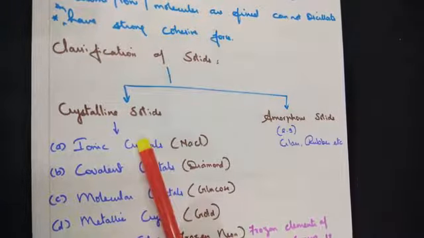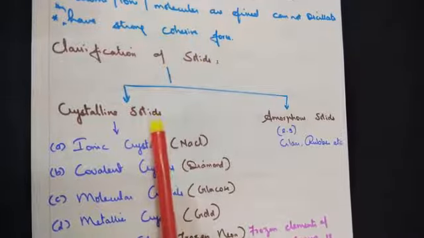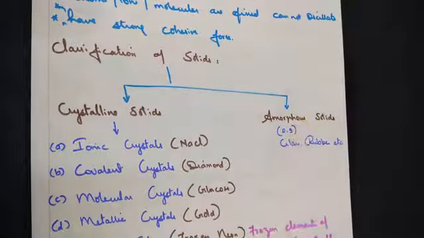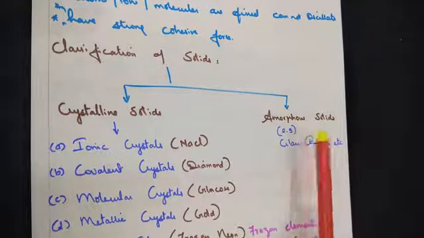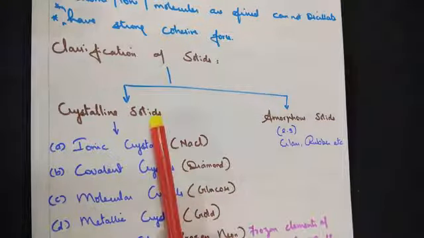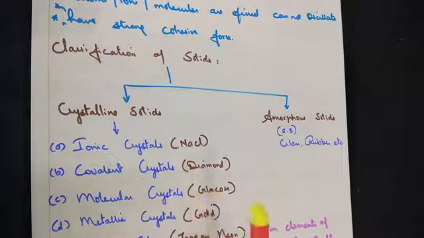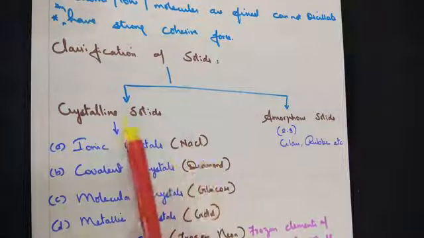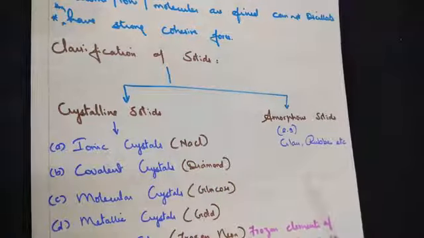Let me sum up once again. Solids are classified into two categories, that is crystalline solid and amorphous solid. In amorphous solids, atoms or ions or molecules are not arranged in a regular pattern, whereas in crystalline solids, they have a regular arrangement. One more point of distinction to remember: crystalline solids are transparent solids most of the time.